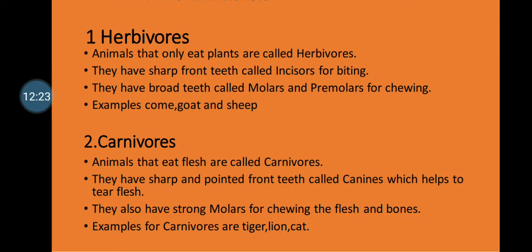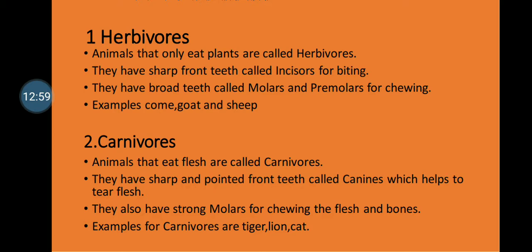The second one is the carnivorous. Animals that eat only flesh are called carnivorous. Like tigers, lions and cats, they only eat flesh, and that's why they are called carnivorous. Even these animals have canines, very sharp and pointed front teeth, which help them in tearing the flesh. If you have seen a cat, it is very much visible that the front teeth are very sharp and pointed. We can see it in the cat.